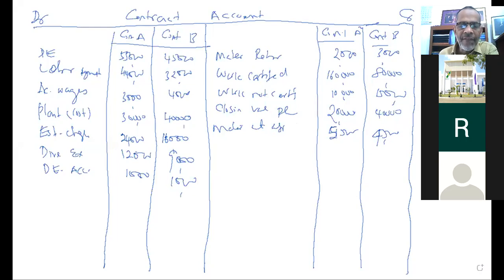Next one, they have given the data. Cash received from the contractee. I told you how to record it: contractee A account credit, contractee B account credit, and the cash account debit for both. Those are the information. Prepare the contract account.